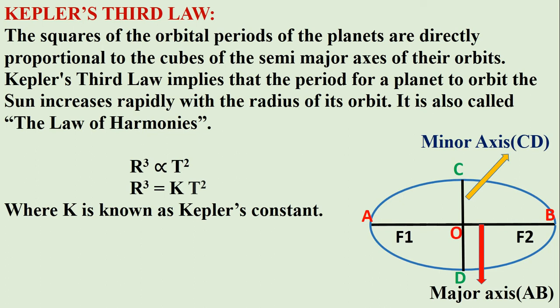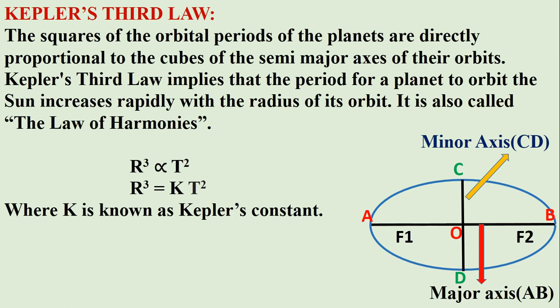Kepler's third law basically informs us about the relation between the orbital period of a planet and its distance from the sun. If the radius of the elliptical path increases, then the time period to orbit the sun also increases.